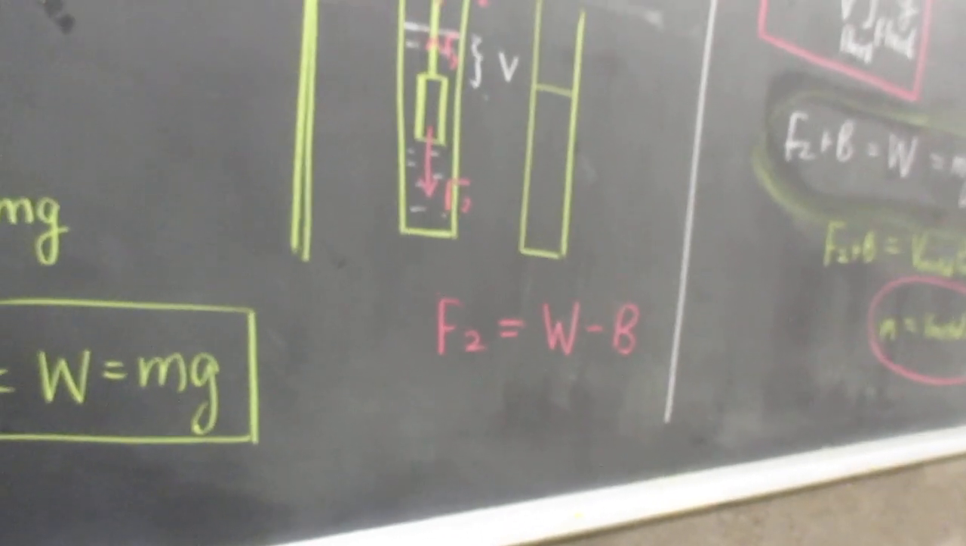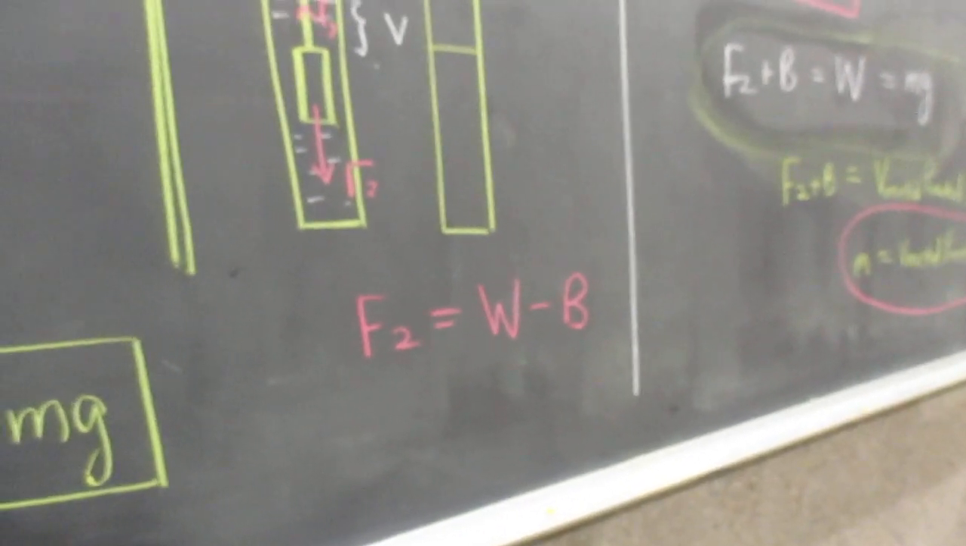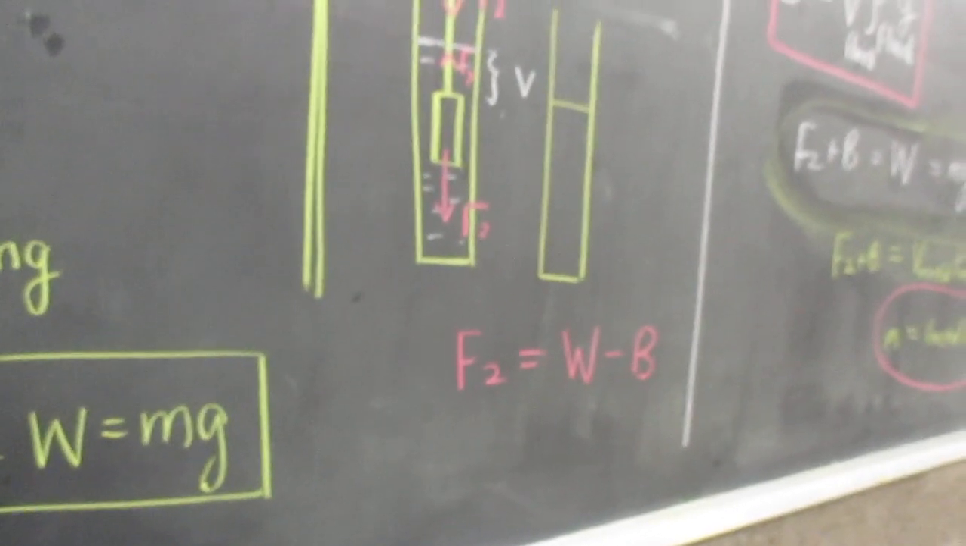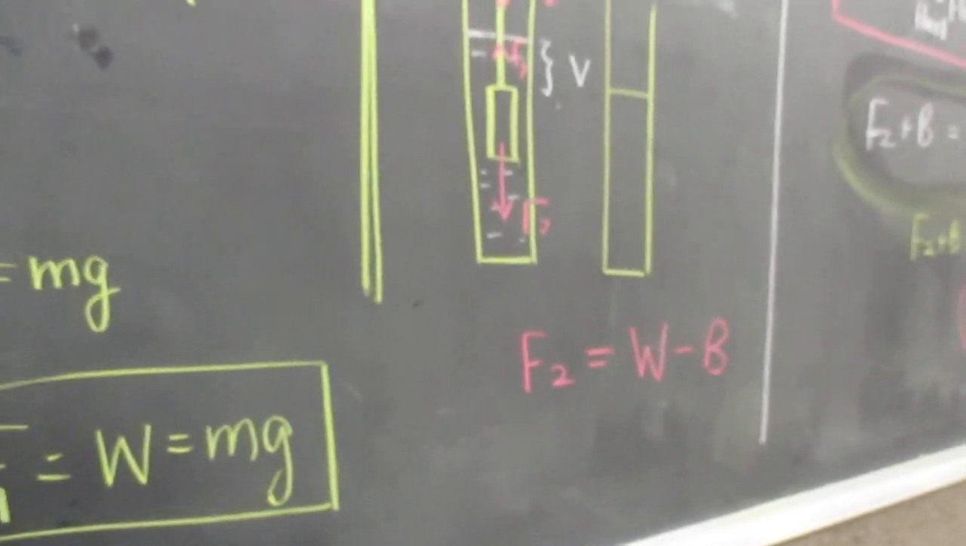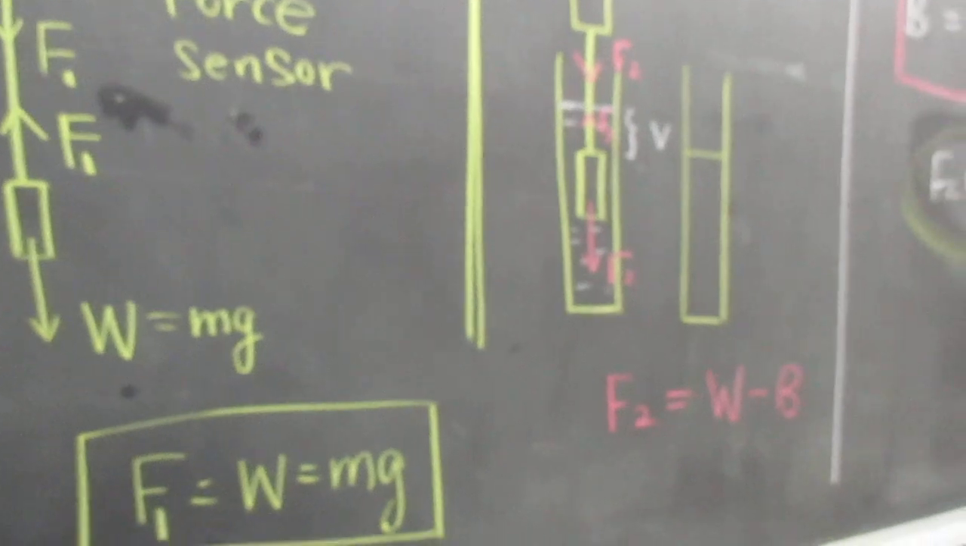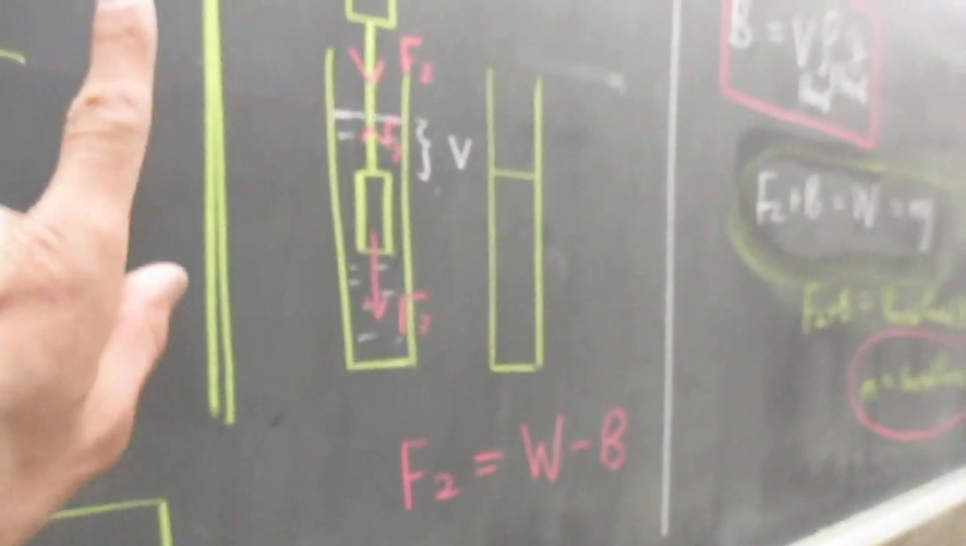Now that's just the difference of the weight as opposed to the buoyant force. So we know that the measurement of force while it's submerged will be less than the weight of the object because the buoyant force is acting upwards.